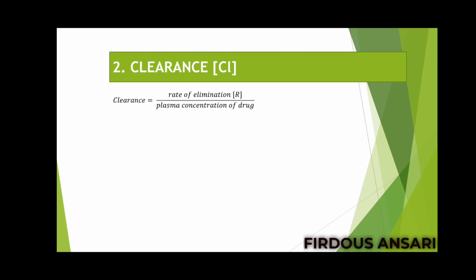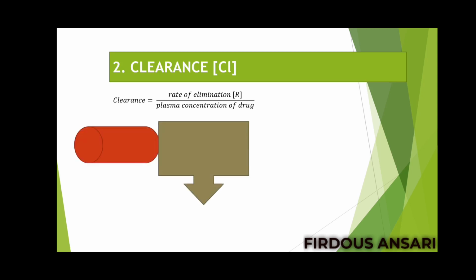The next important parameter is clearance, which is denoted as CL. Clearance is equal to rate of elimination divided by plasma concentration of drug. Now you assume this is an organ. This is a blood vessel which is supplying the blood to the particular organ. That means it is an artery. This is another blood vessel via which the blood is getting out of that particular organ. So obviously it is a vein. So via artery the blood is entering the organ, and via vein the blood is leaving that particular organ.